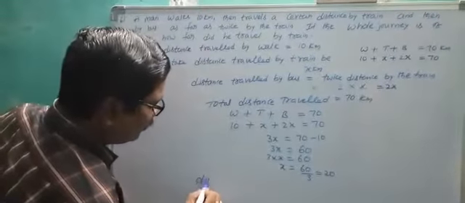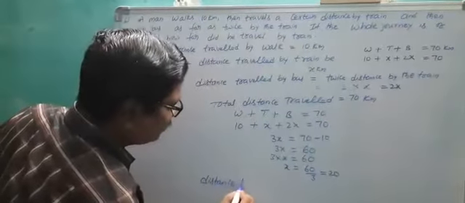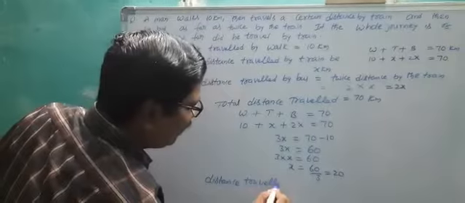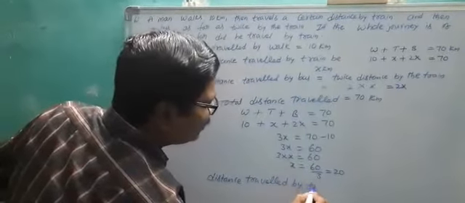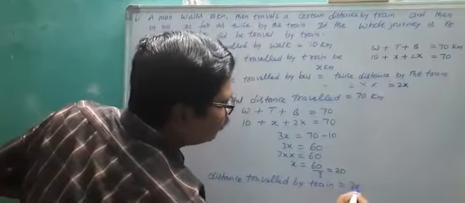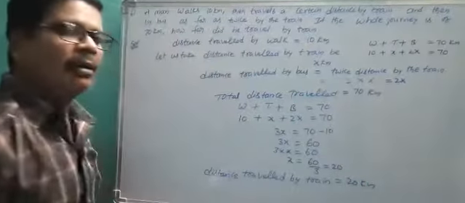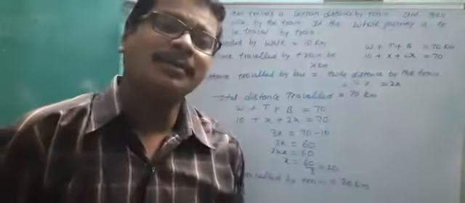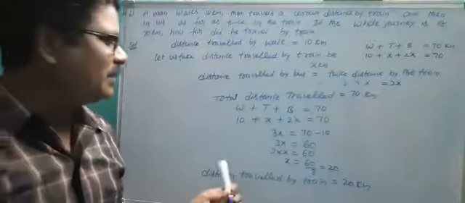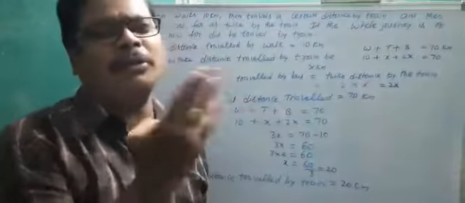Therefore, distance traveled by train is equal to 20 kilometers. Distance traveled by bus, twice the distance by train, that means 40 kilometers.